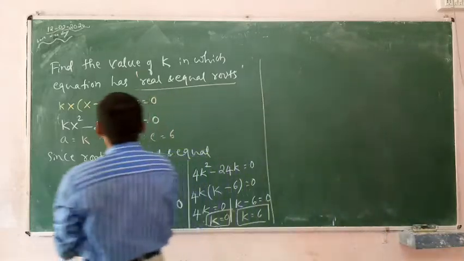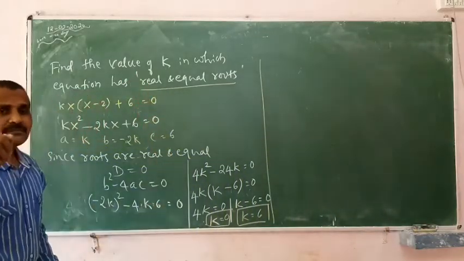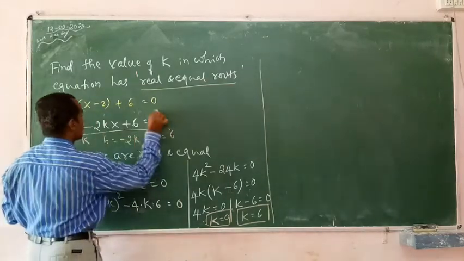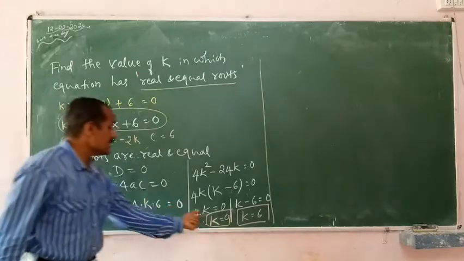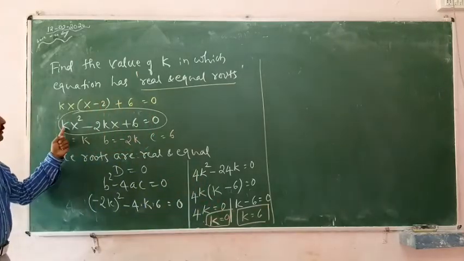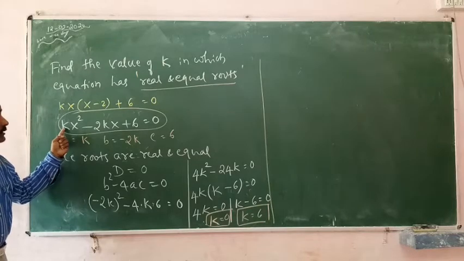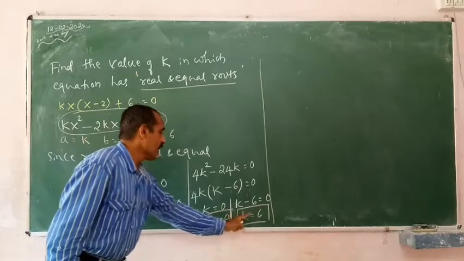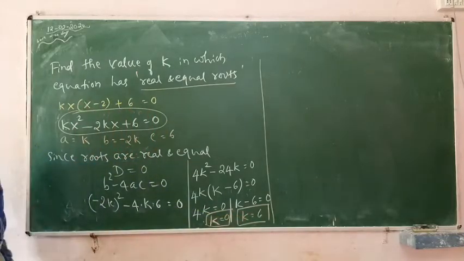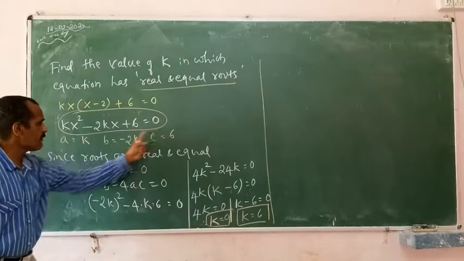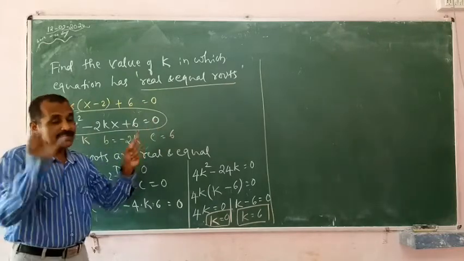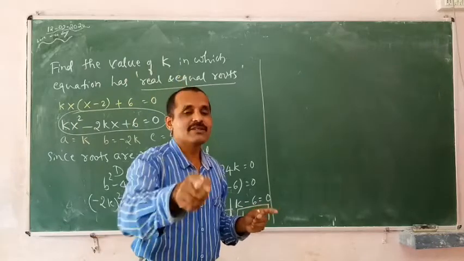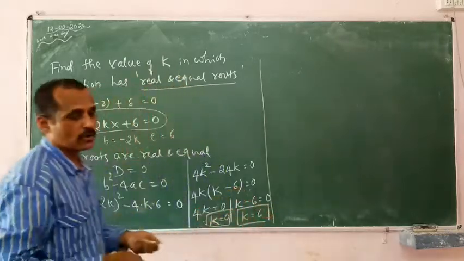They ask you, find the value of k. My dear children, again I tell you the same thing. In this equation, if you substitute k is equal to 0, then the entire equation will not be a quadratic. So I can say the value of k is equal to 6. And if you substitute the value of k is equal to 6, you are getting a new equation. Simplify it and check whether the roots are real and equal or not.